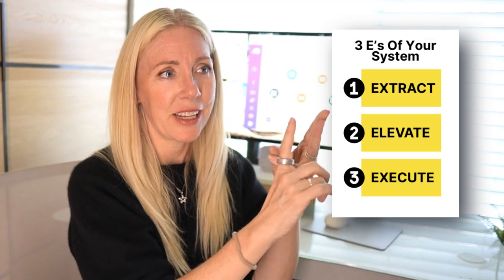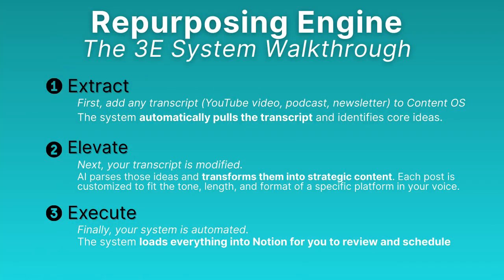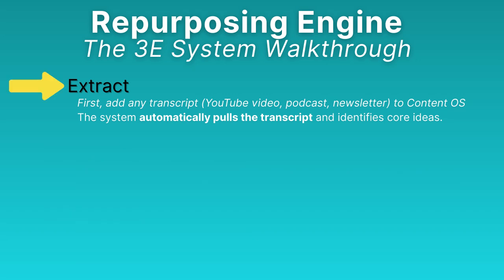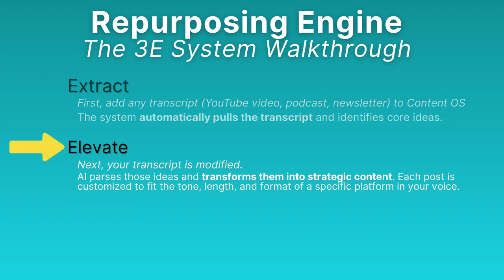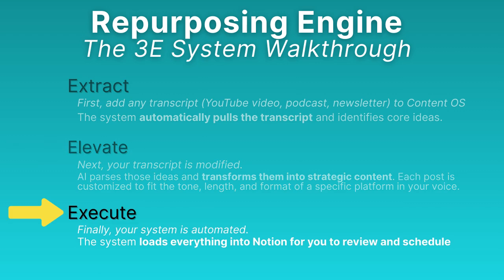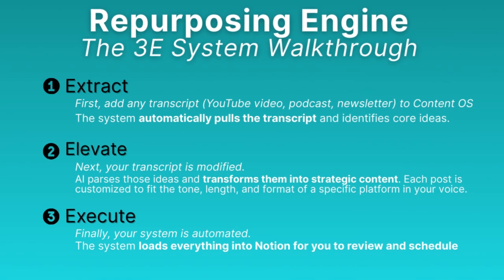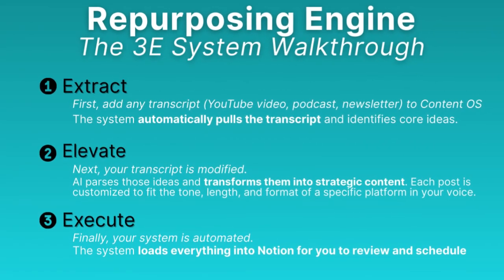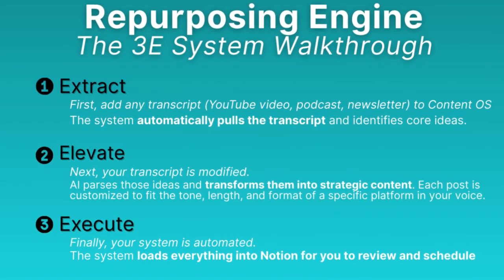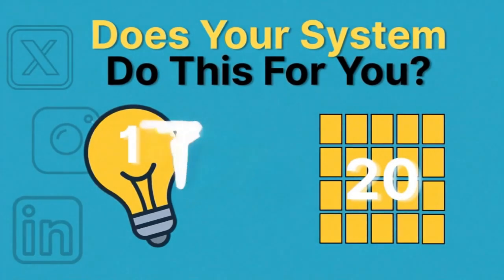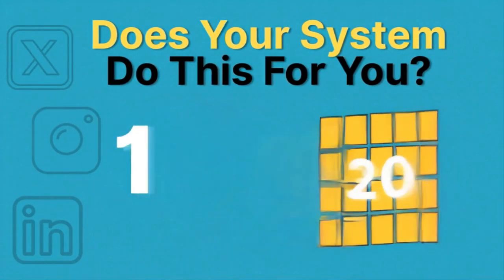The system works in 3 steps that I like to call extract, elevate, execute. It's just bang, bang, bang. Extract pulls your transcript and grabs core ideas. The elevate stage parses and customizes to each platform. Execute loads it back into a page for you and tags each one for your specific review. And you guessed it, I don't even touch ChatGPT or any other LLM manually. It runs on autopilot. Let me show you exactly what that looks like for real on my screen right now.